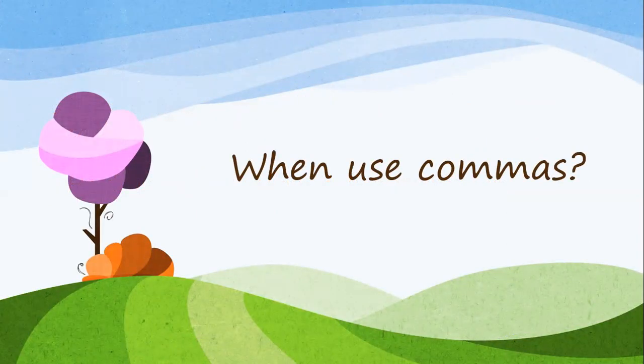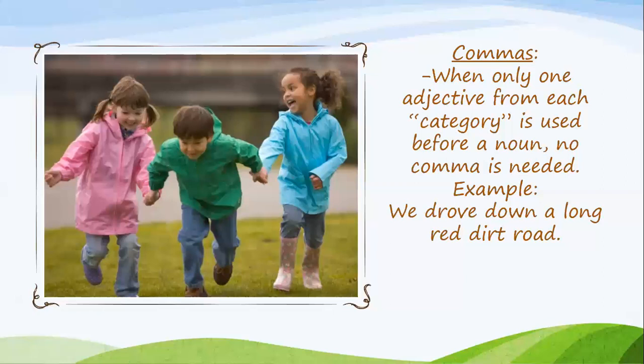When do we need to use commas when working with adjectives? When there's only one adjective from each category before a noun, no comma is needed. Example, we drove down a long red dirt road.